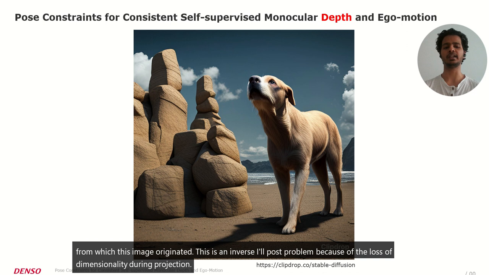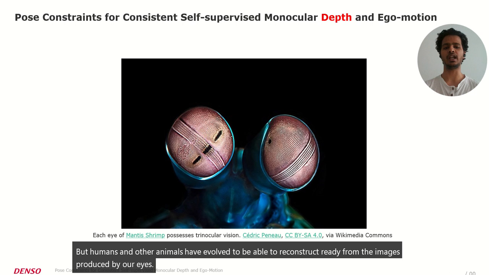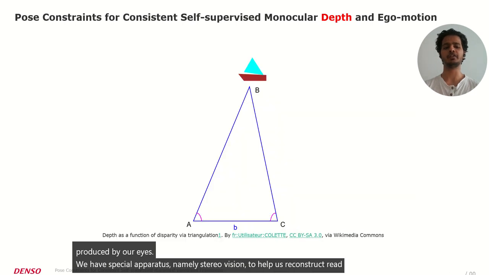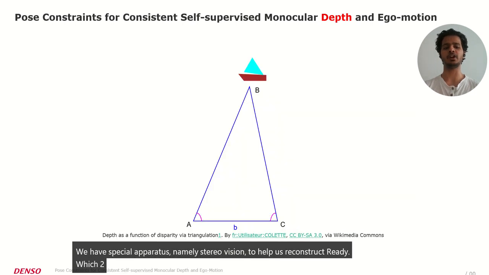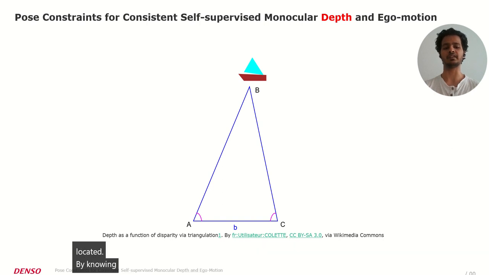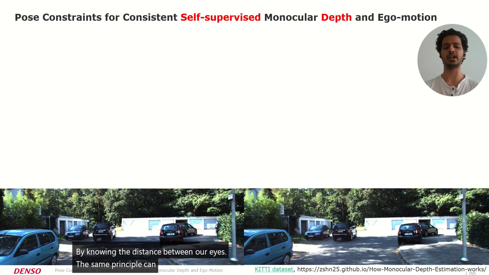But humans and other animals have evolved to be able to reconstruct 3D from the images produced by our eyes. We have special apparatus, namely stereo vision, to help us reconstruct 3D. With two eyes seeing the same object, we can geometrically calculate exactly how far the object is located by knowing the distance between our eyes. The same principle can be employed in a stereo camera setting.